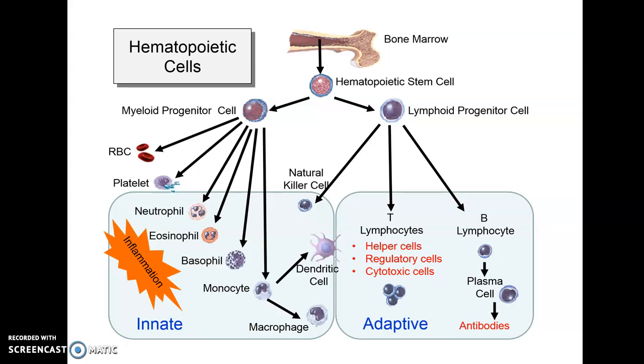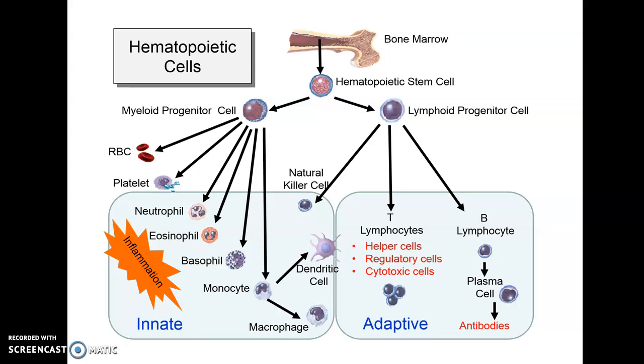Then there are lymphocytes, which develop from the lymphoid progenitor cells. The lymphoid progenitor cells divide into T lymphocytes, B lymphocytes and natural killer cells. But the natural killer cells formed by the lymphoid progenitor are involved in the innate defense mechanism. So the innate defense mechanism includes granulocytes, agranulocytes and natural killer cells.